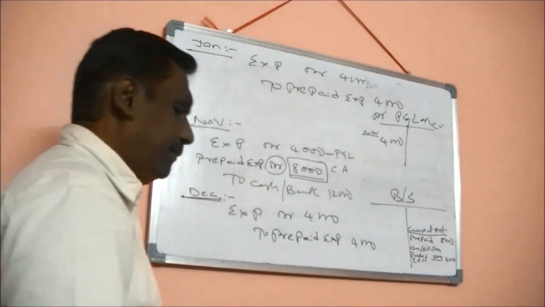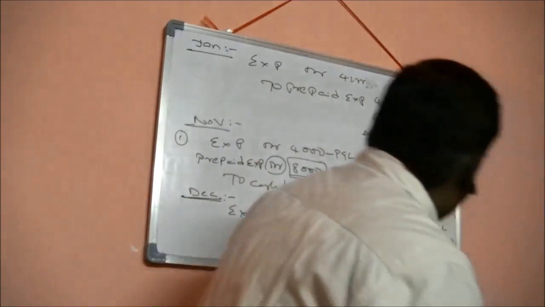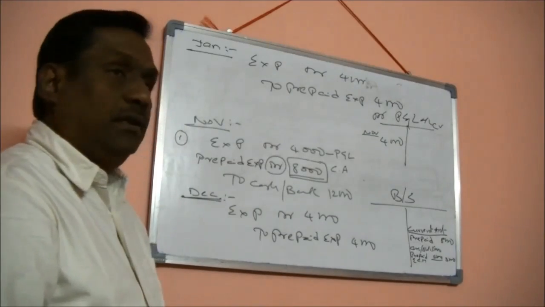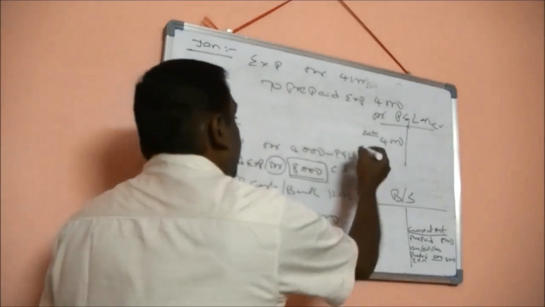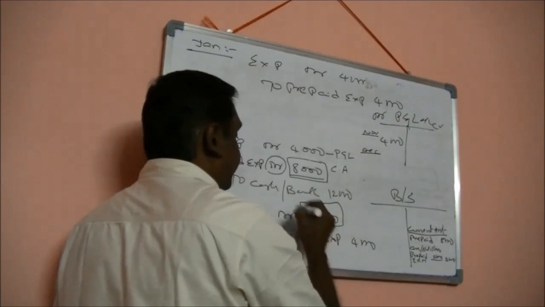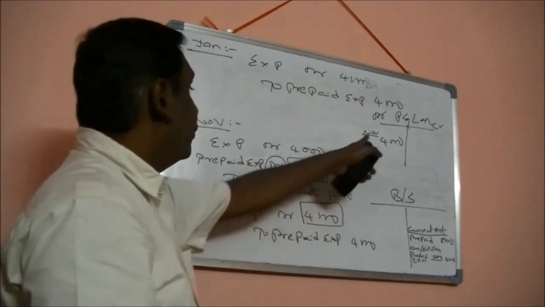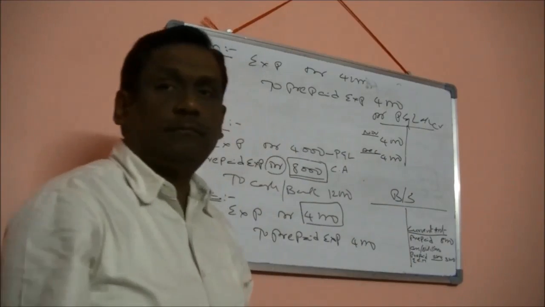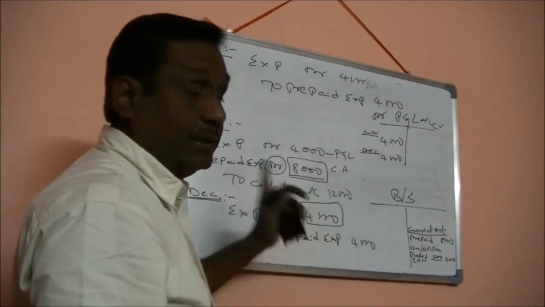Next month, December, how will it show? In December, this 4,000 will come to P&L account, right? Because I debited expenses.